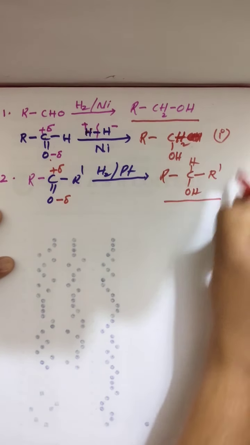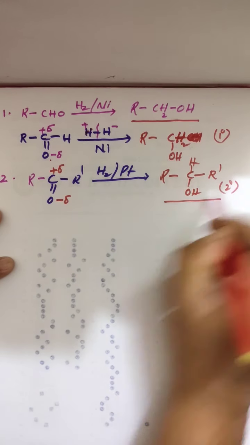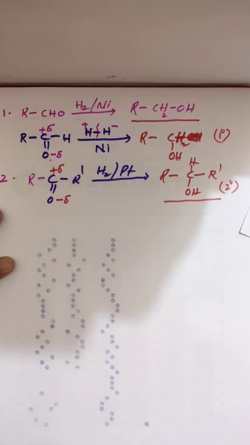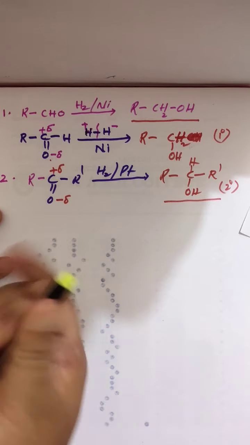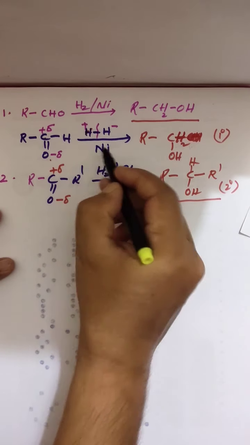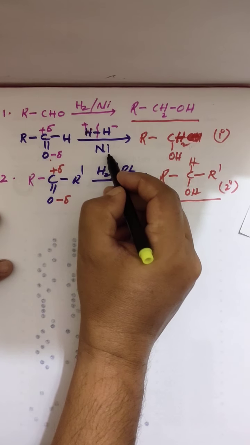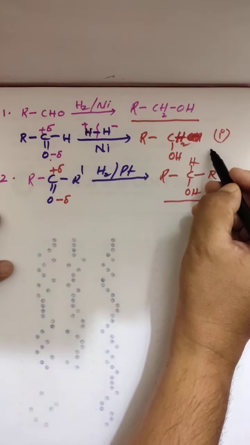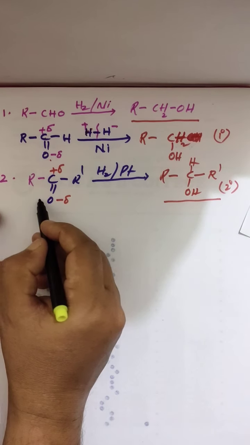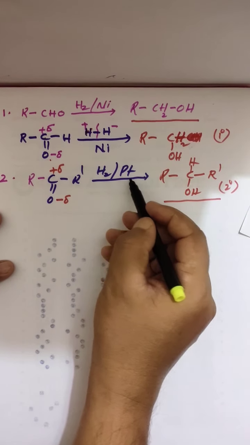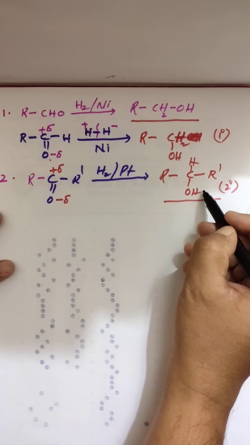This is primary alcohol, this is secondary alcohol. So what do we conclude? When aldehydes react with hydrogen in the presence of nickel catalyst, you get primary alcohol. When ketones react with hydrogen in the presence of platinum or nickel, you get secondary alcohol.